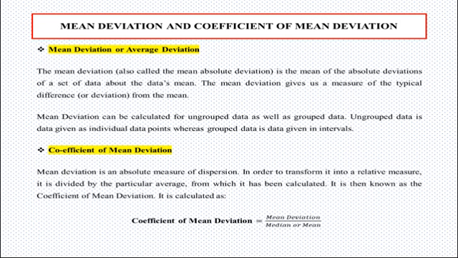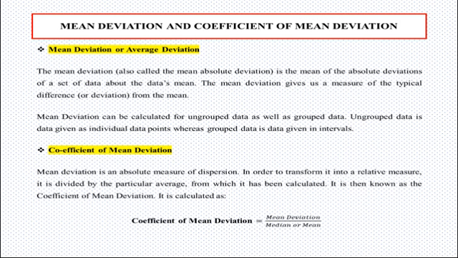Mean deviation can be calculated for ungrouped data as well as for grouped data. Now the question arises, what is ungrouped data and grouped data? Ungrouped data is data given as individual data points, whereas grouped data is data given in intervals.